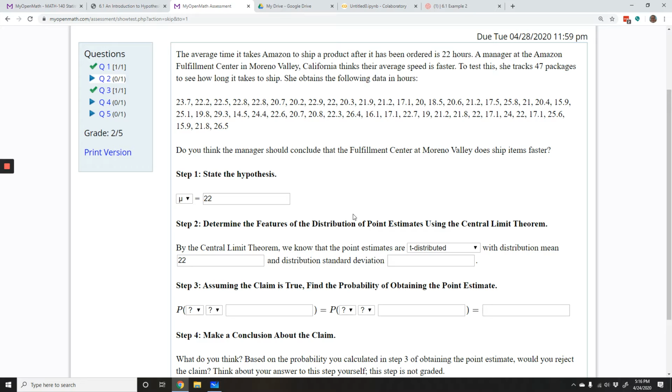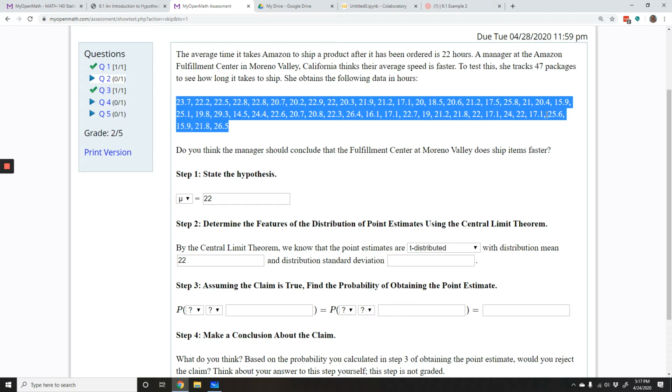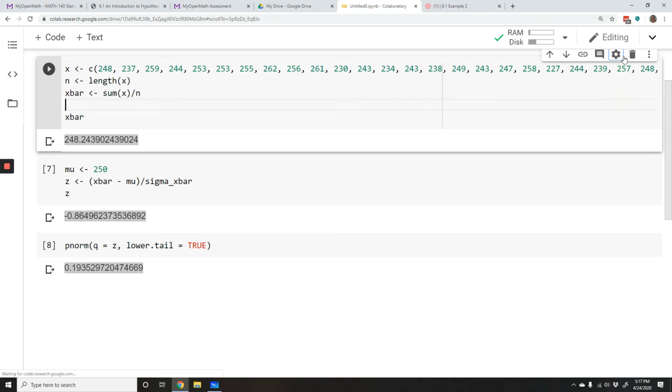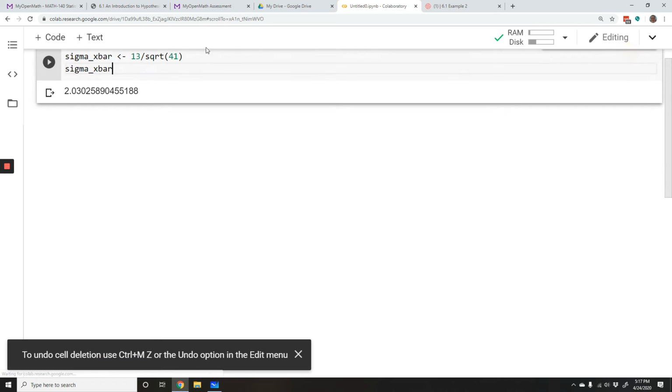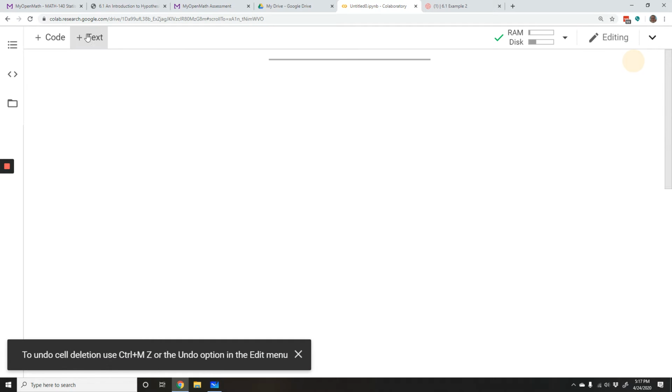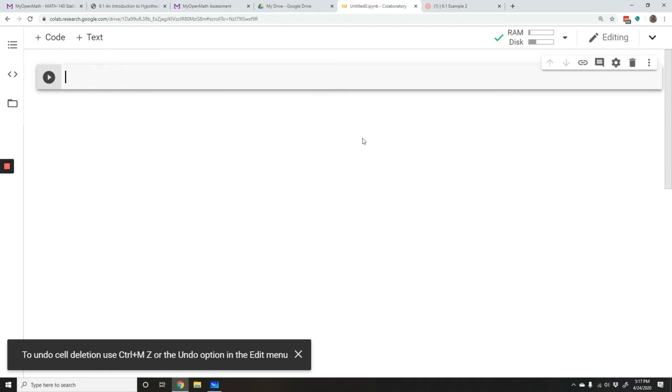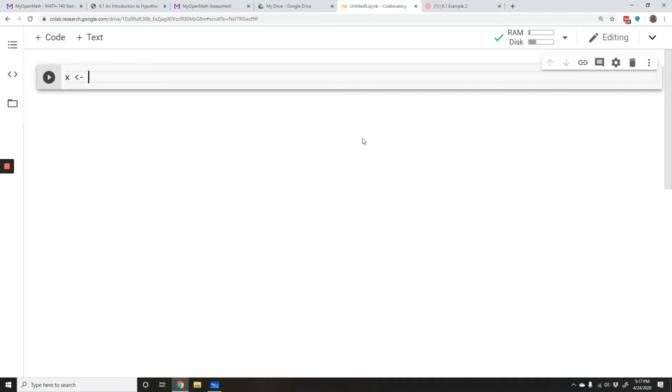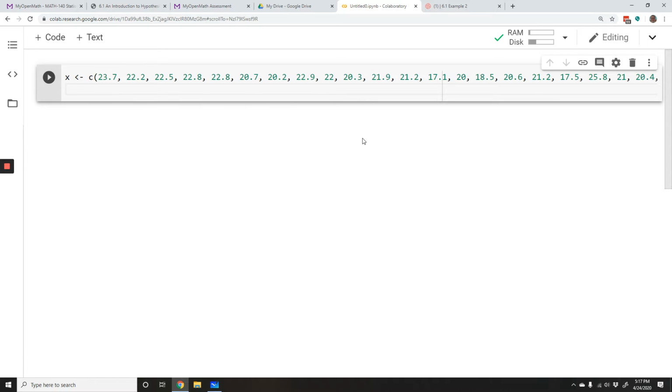Okay, so to find the sample standard deviation, we're going to need all this data. So I'm going to copy it. This is from a previous problem. And we're going to paste it in a code cell. Okay, so now I've got the list of that data.